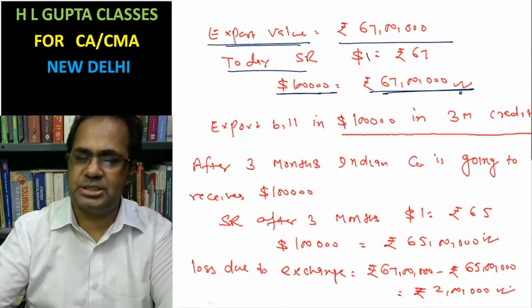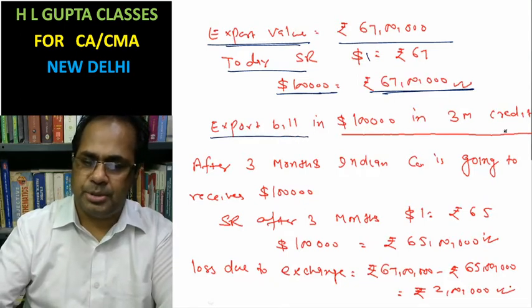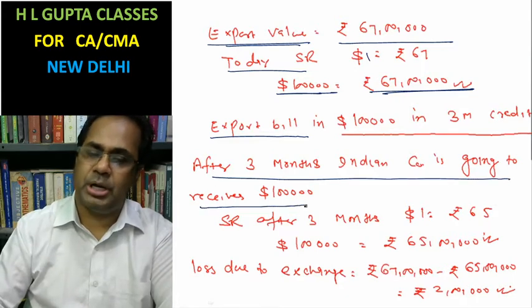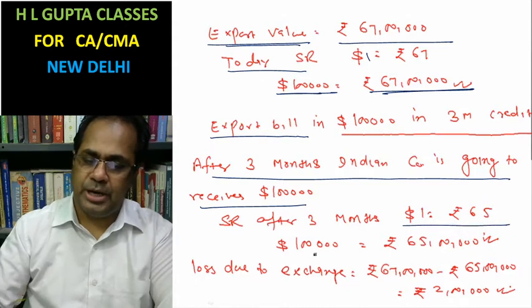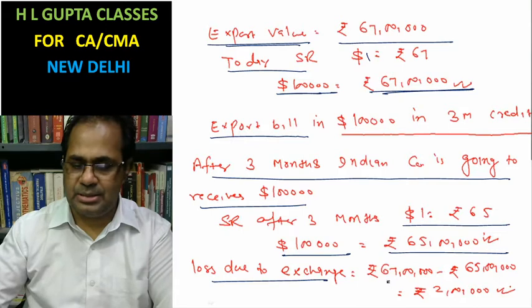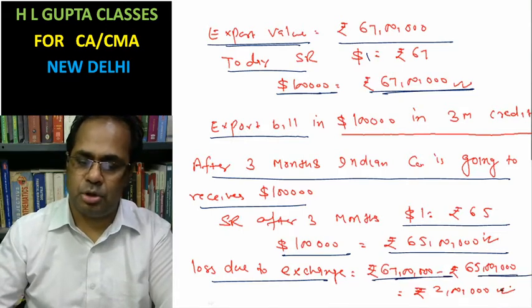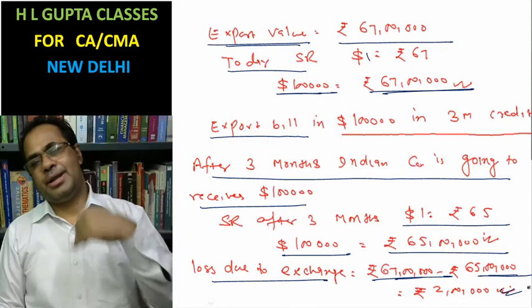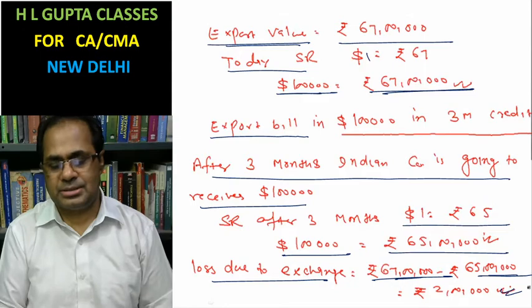Your expectation is receiving this export bill in dollars after 3 months credit. After 3 months, the Indian company is going to receive $1 lakh, and the spot rate after 3 months is 65, so you will receive this. Due to exchange, in place of 67 lakh you are going to receive 65 lakh. You have a loss of rupees 2 lakh. How to manage this risk, you have to study in this chapter.